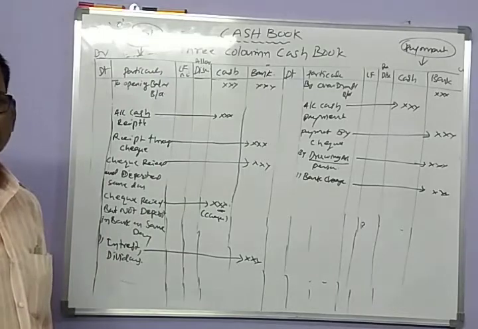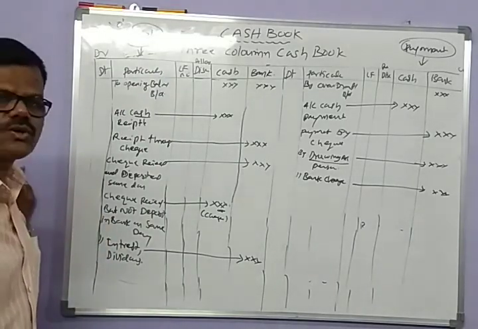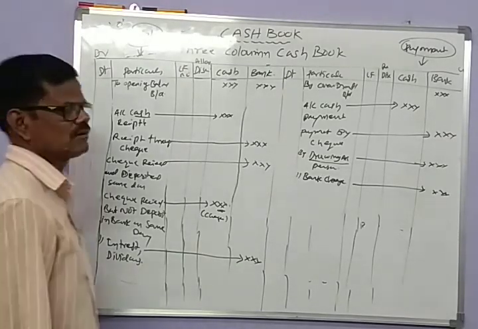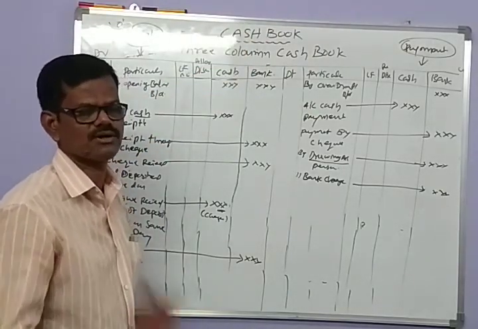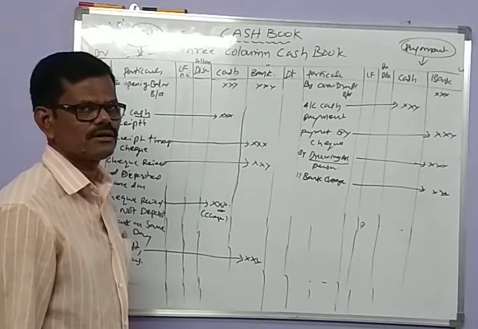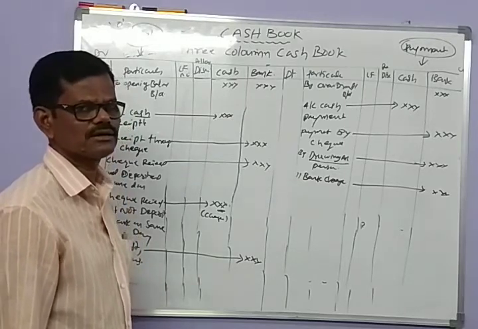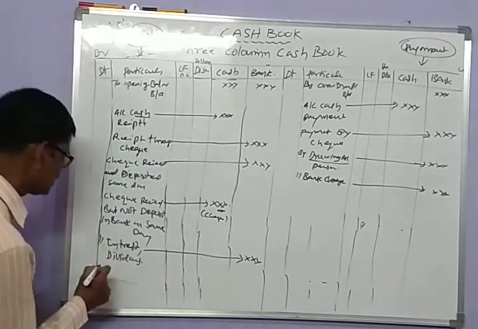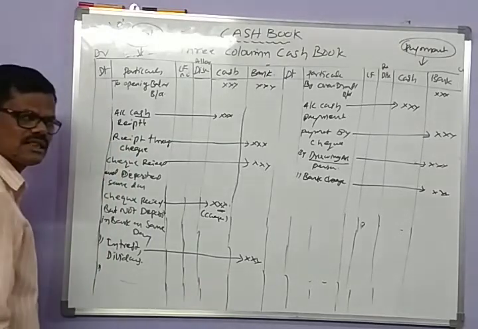And one important thing is, if the issued check is dishonored. The firm issued a check for customer X, but it is dishonored by the bank. If the issued check is dishonored by the bank, then it is entered on the debit side in the bank column, to cancel the check.